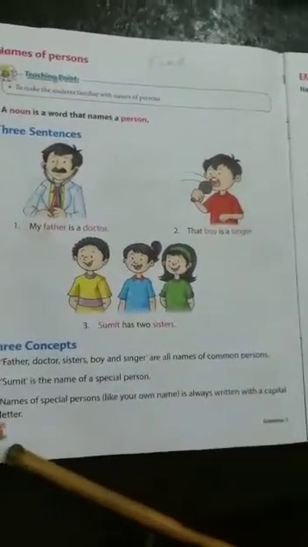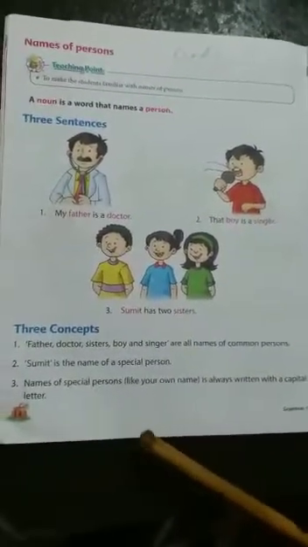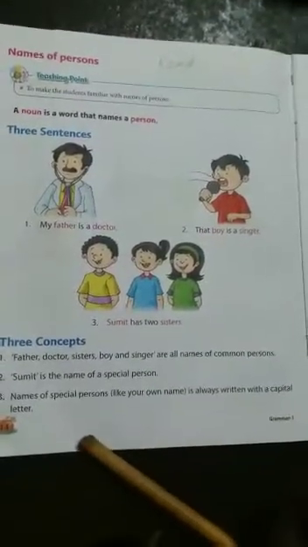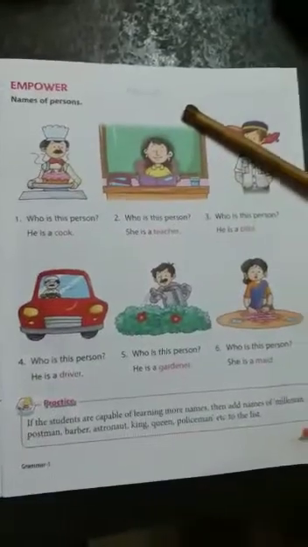See the third sentence here. Names of special persons, like your own name, are always written with a capital letter. So you start with a capital. Now go to the next page, page 15. Read these sentences again. Write down read, R-E-A-D, on the top of your lesson.